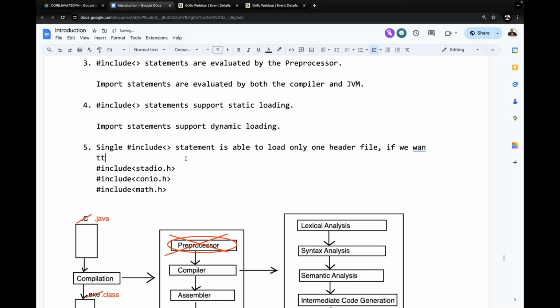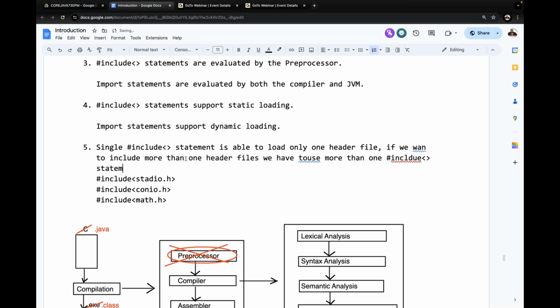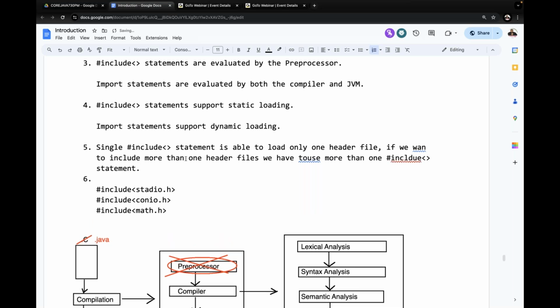If you want to include more than one header file, we have to use more than one hash include statement. Example here I've given. Now try to understand it clearly.